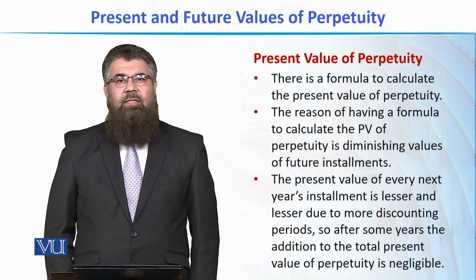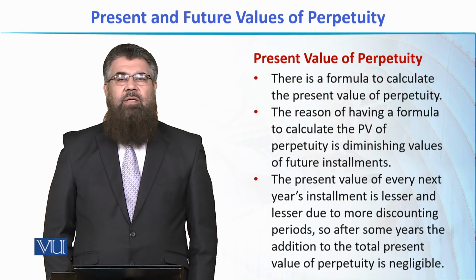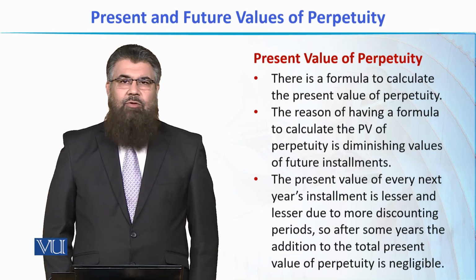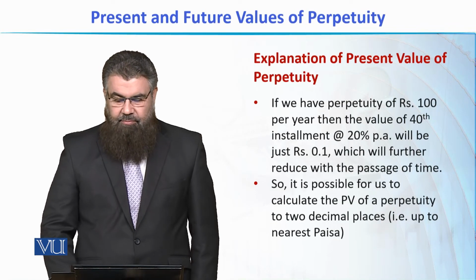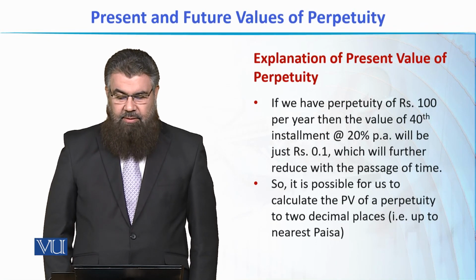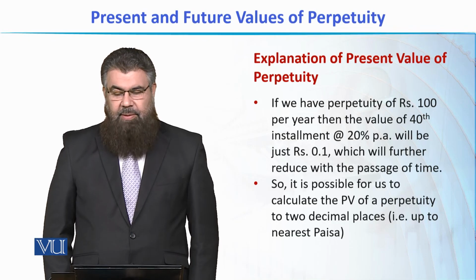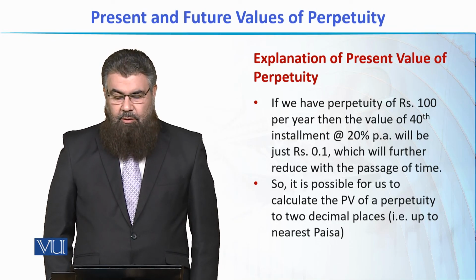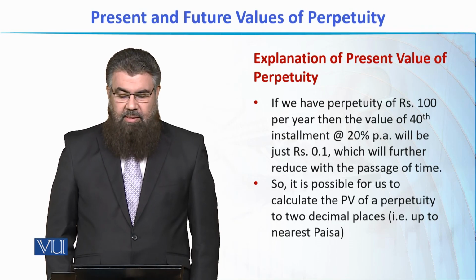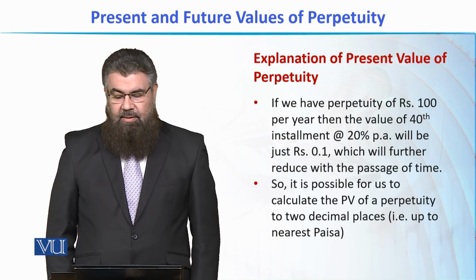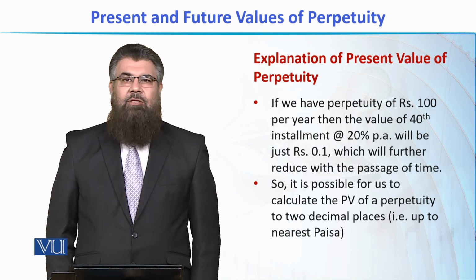In other words, if I say that the infinite values after the 50th, 60th, 70th year do not actually contribute significantly in the present value of perpetuity. Let's have a look at this example. If we have a perpetuity of 100 rupees per year, then the value of the 40th installment at the rate of 20% interest per annum will be just 0.1 rupee.